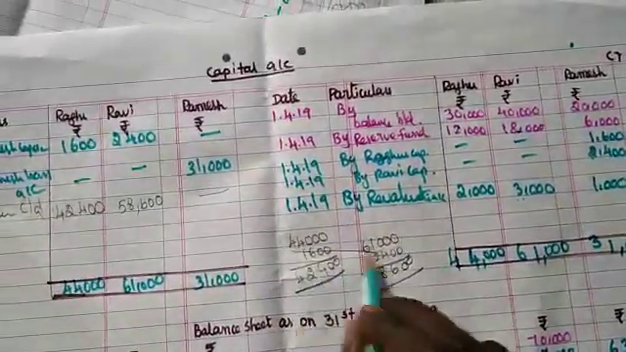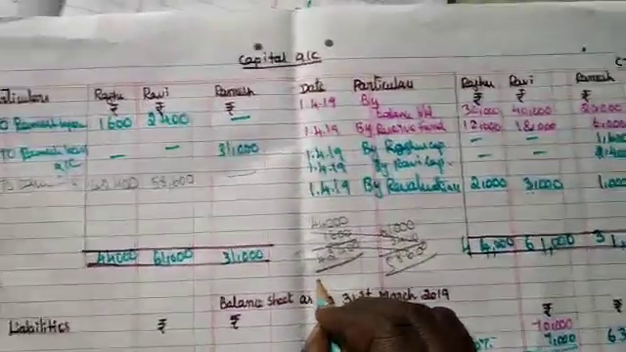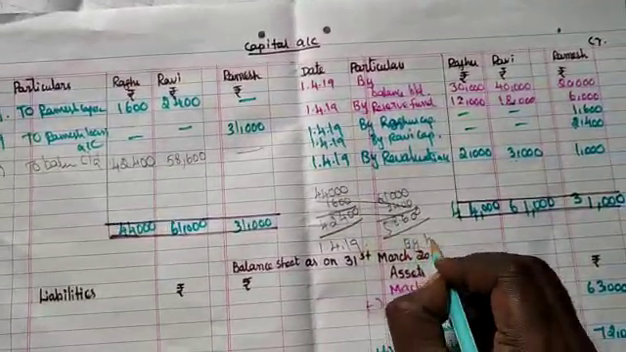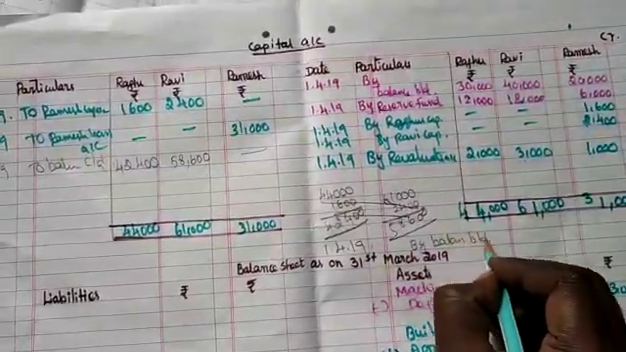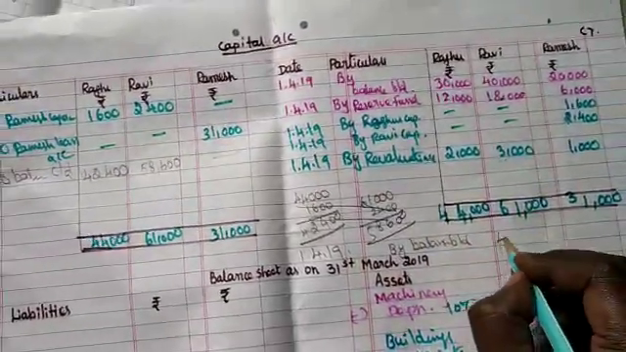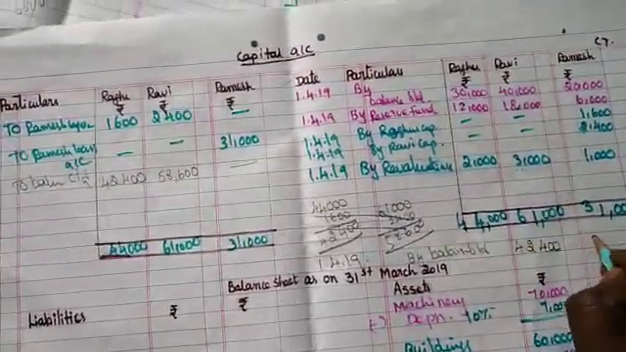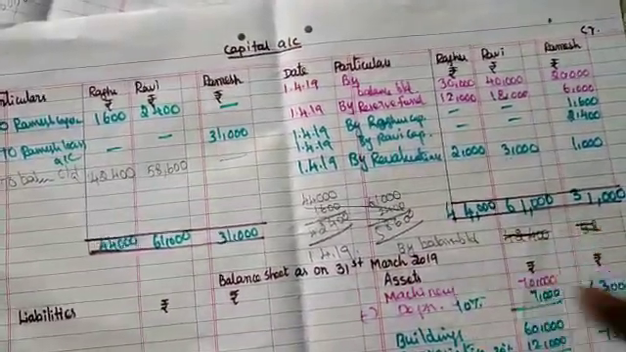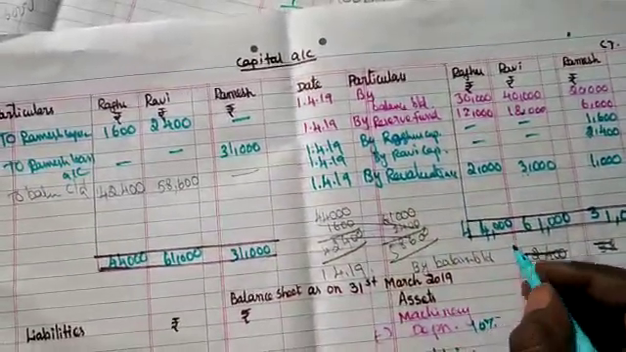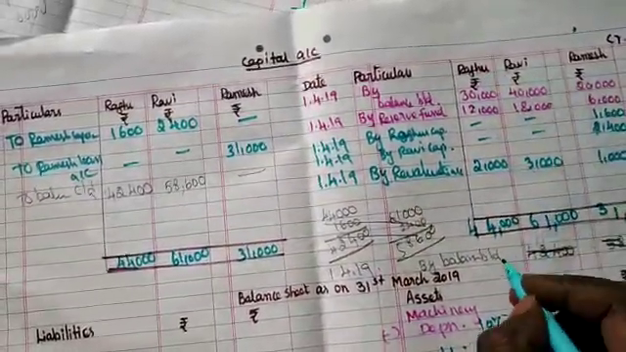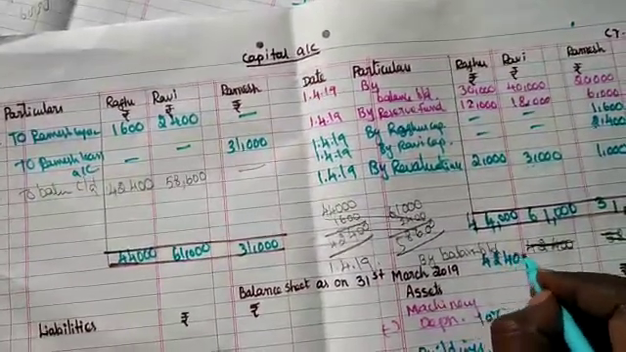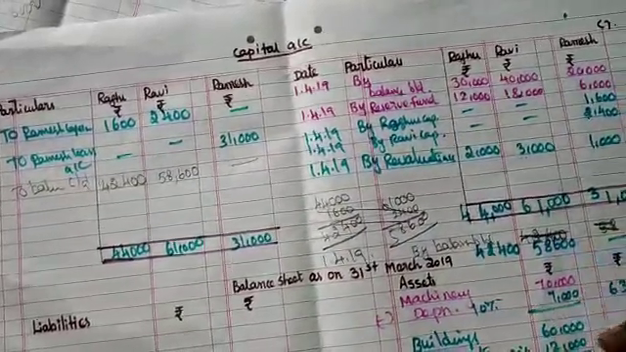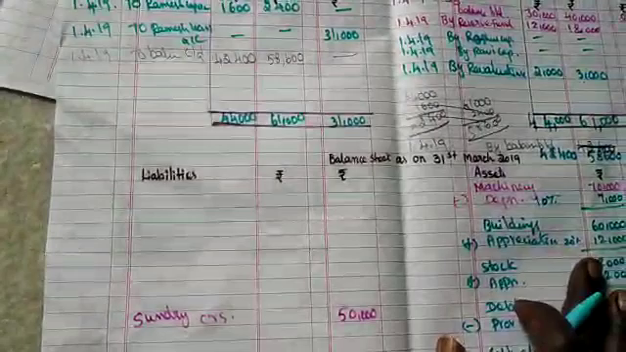Should not do workings like this, my dear. There is no place for me, but you should not do like that. 1/4/2019 by balance B by D, 42,400, then 58,600. Who are the continuing partners? Rahu and Ravi. So in Rahu's column 42,400, then Ravi column 58,600. For Ramesh, no. So in the balance sheet, we are going to enter the capital account.